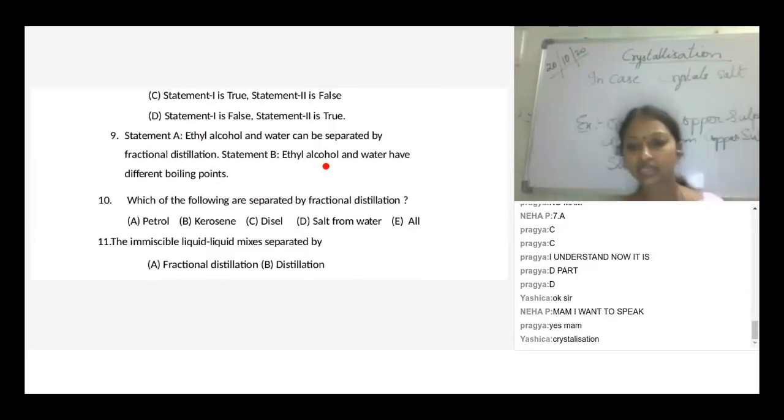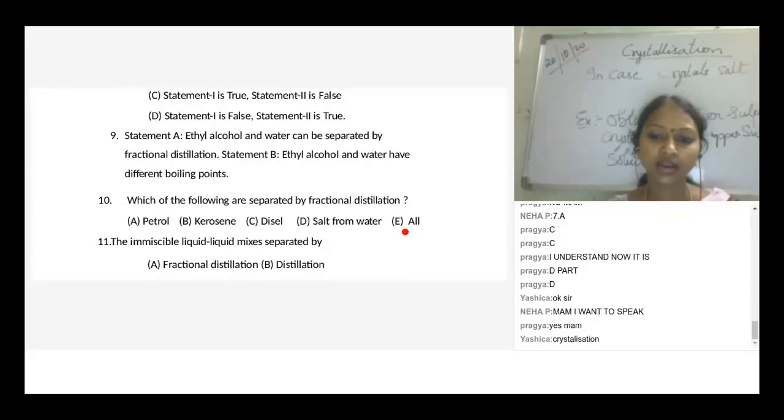Which of the following is separated by fractional distillation? The option is nothing but all. So all three can be separated using fractional distillation. So option E is correct. Am I right? Understand?